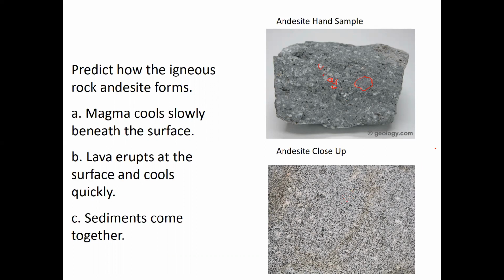So for those tiny mineral crystals to form, the magma must have cooled, or the lava. Let me clarify. Molten rock beneath the surface is known as magma. If molten rock comes to the surface, once it's above the surface, that molten rock is now known as lava. So lava is molten rock above the surface, magma is molten rock beneath the surface. Because this has very tiny mineral crystals, it suggests that the molten rock cooled very quickly. And so lava likely erupts to the surface and cools quickly. That's likely how this rock formed.